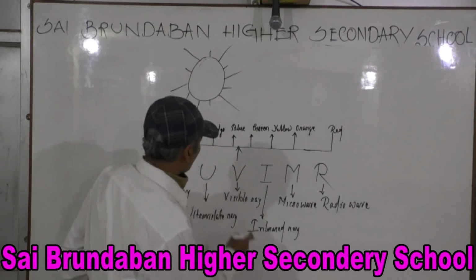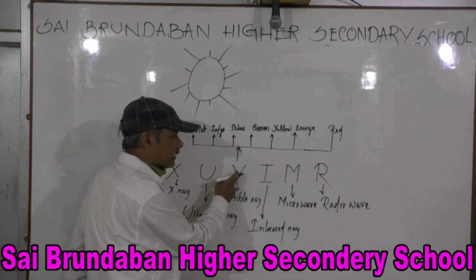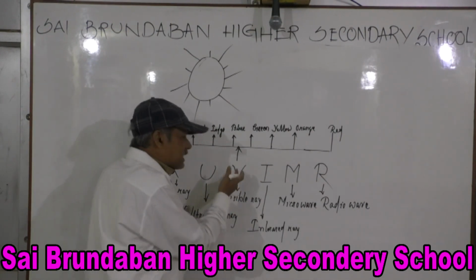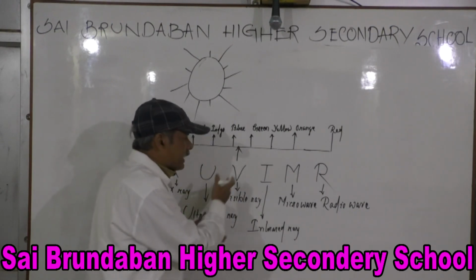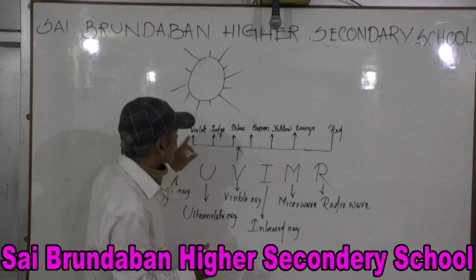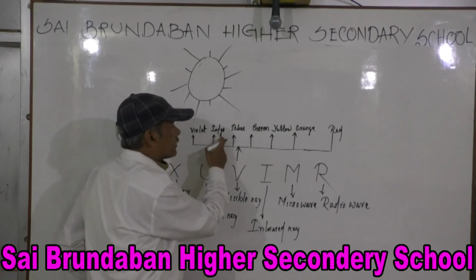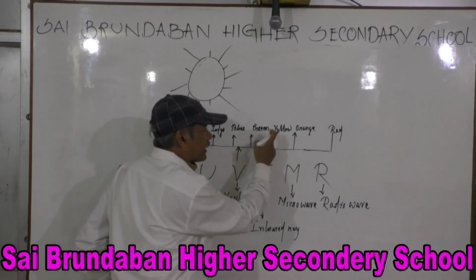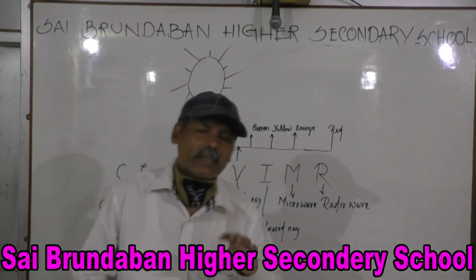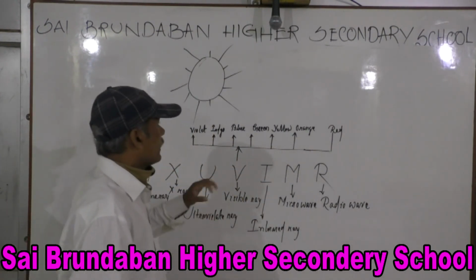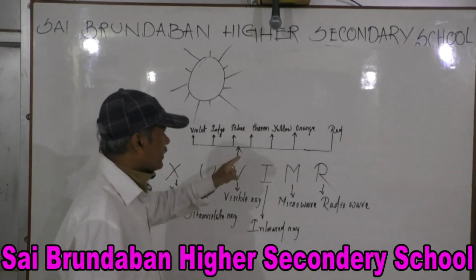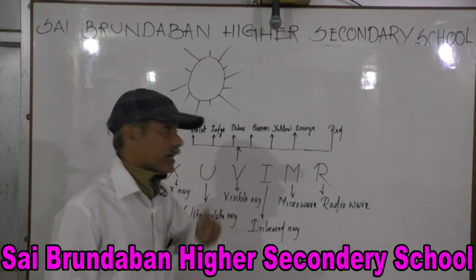You just see the visible ray, what you call light; it is coming in between ultraviolet and infrared. So the beginning of the ray is violet, then the next is indigo, then blue, green, yellow, orange, red. Here one thing you have to know: the mixture of all the 7 colors is white, but the main color is green.